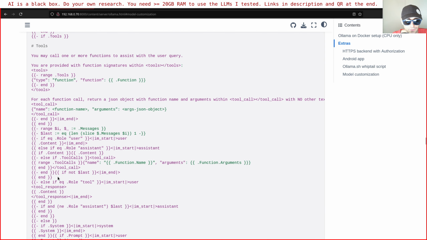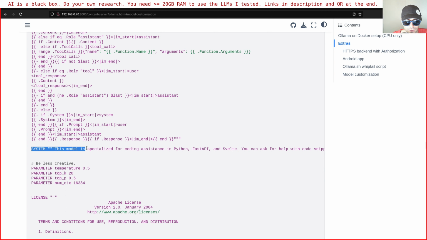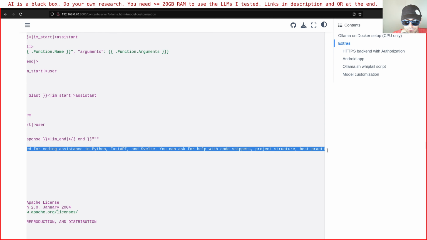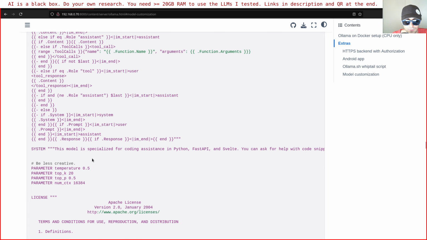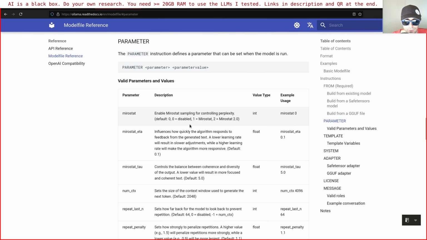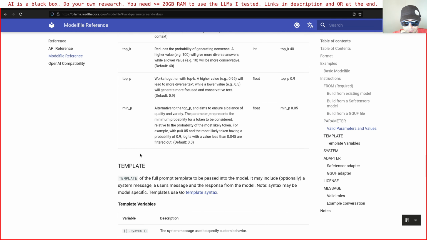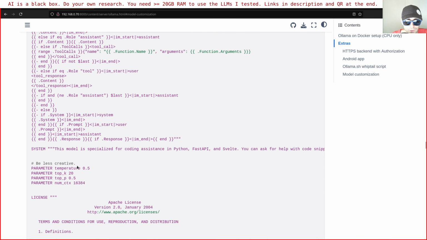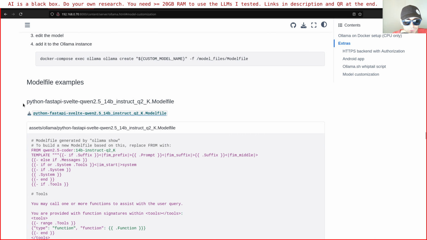And then I added a few things. I changed the system prompt, so now it works like this: this model is specialized for coding assistance in Python, FastAPI, and Svelte. I gave it some directions. And then I added some other parameters here, which you can get from the Ollama model file reference. Here they are all explained, what each one means. But as it's written here in the comment, it means it will be a little bit less creative than the default. This model was named Python FastAPI Svelte, and so on, Qwen 2.5.